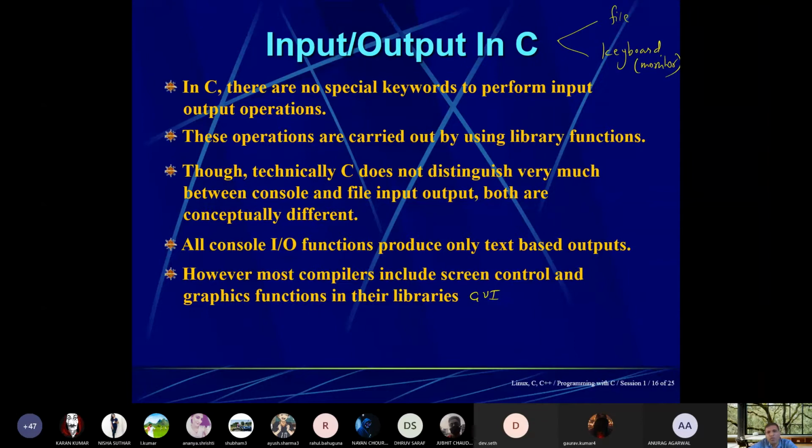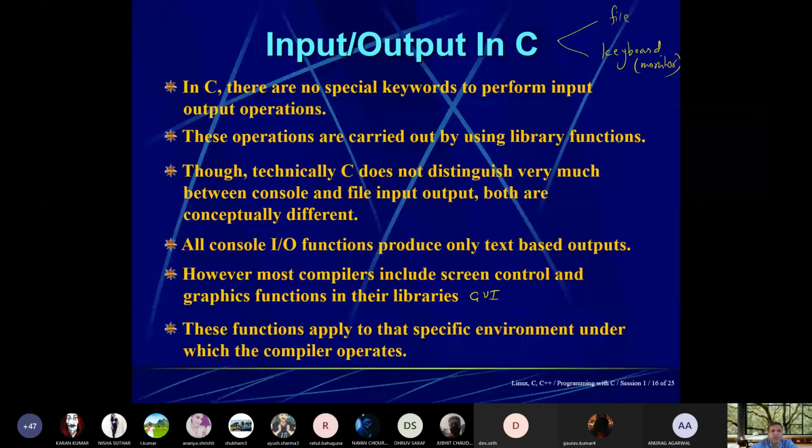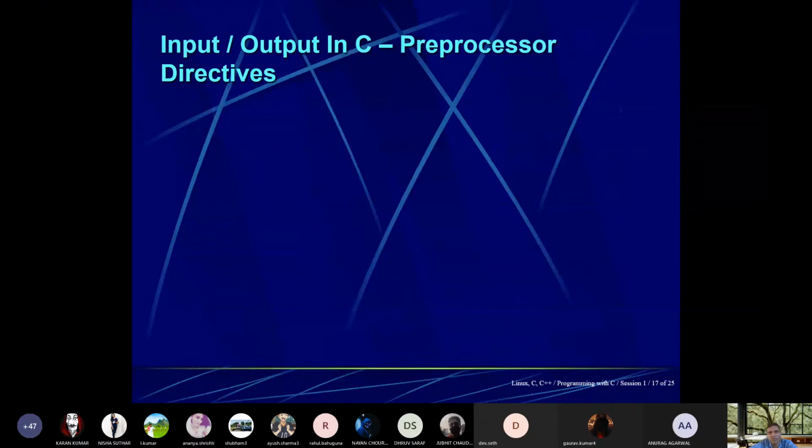However, most compilers include screen control and graphics functions in their libraries. We are not using such functions in this particular course. Otherwise you can build a graphical user interface based program. These functions apply to the specific environment under which the compiler operates. This is graphical user interface, and we are not going to use it, because our main interest is to understand the logic behind programming.